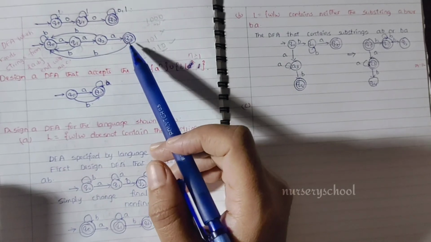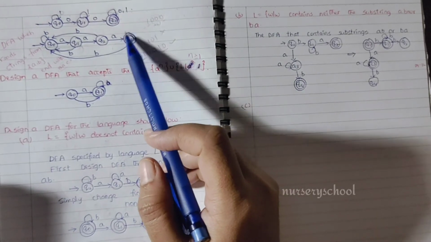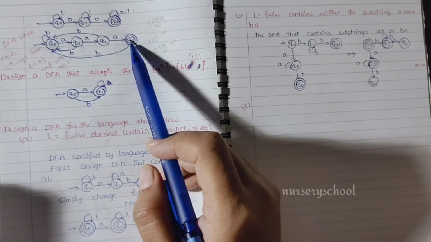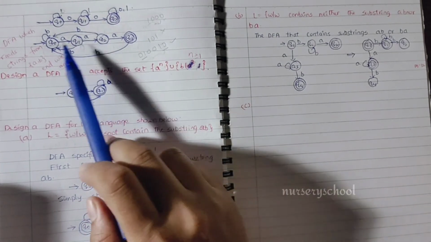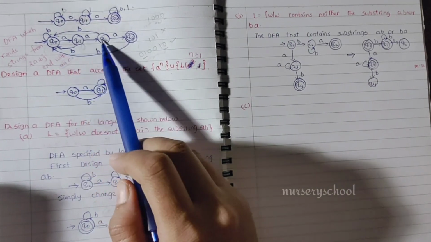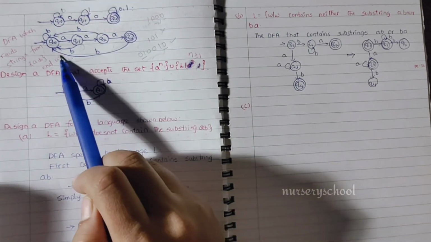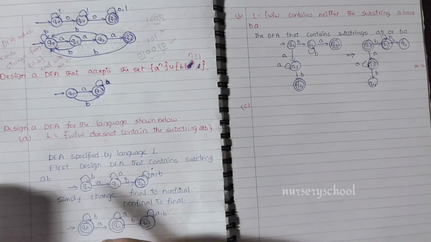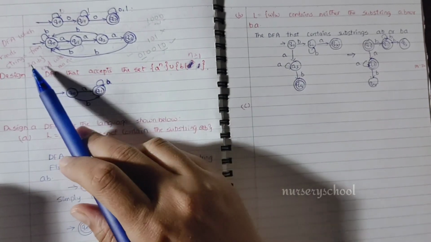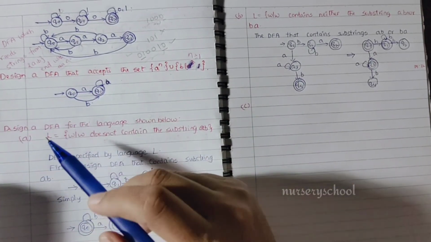Next, again here on b, for most of the questions we draw a self loop, but here we can't, because it has to pass through all these states, then only will the end of the string be aaa. So that's why we take this one to the initial state. That's how we can draw the DFA for this language.